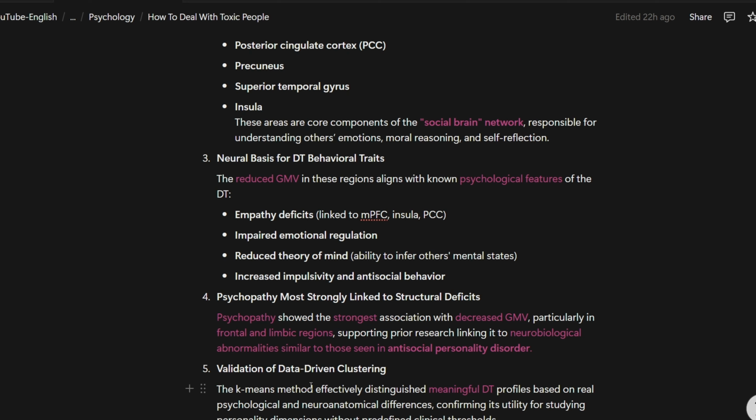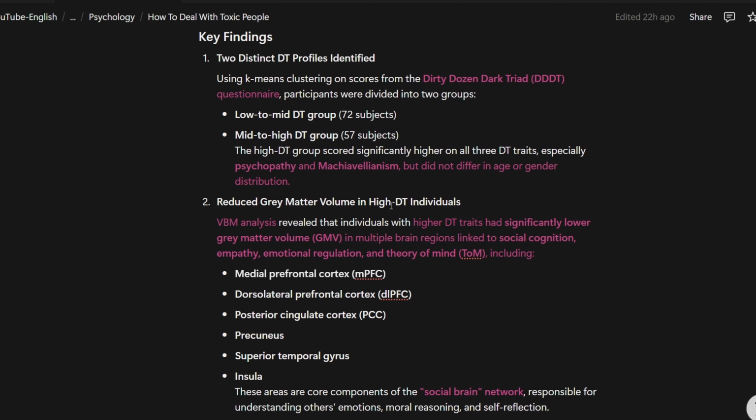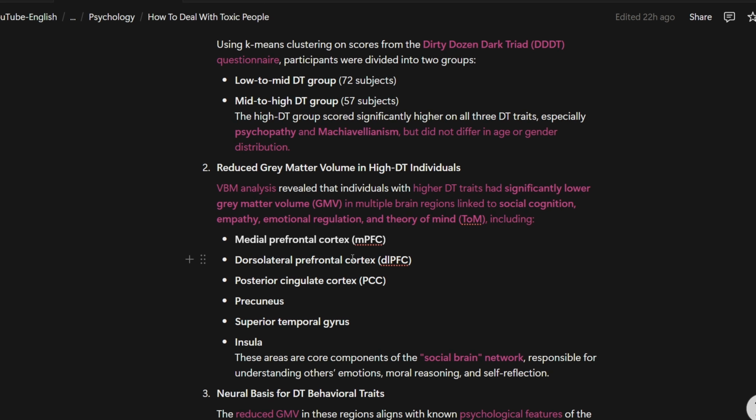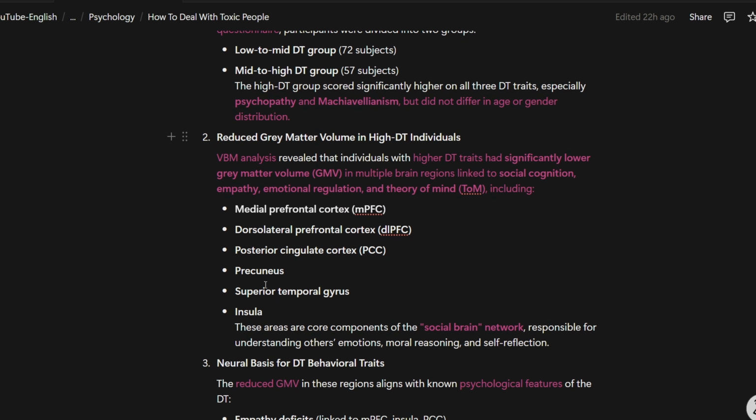And finally, about the data validation, I already discussed the K-means clustering. Okay, we don't need this anymore, but what we can take away from this beautiful study is that higher DT traits have significantly lower gray matter in comparison with others. And these are the parts that if you want to have a look or want to screenshot, it's up to you. And talking about what each of these parts is exactly doing is very time consuming. It's not the